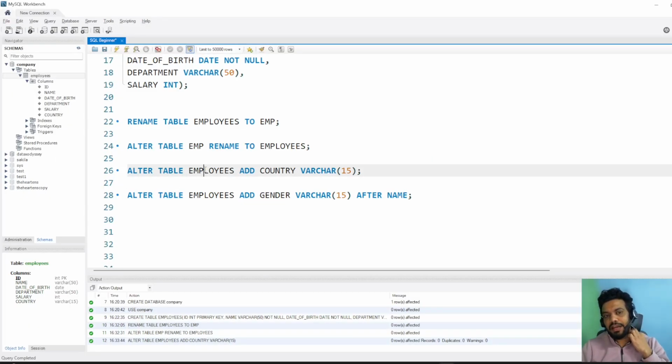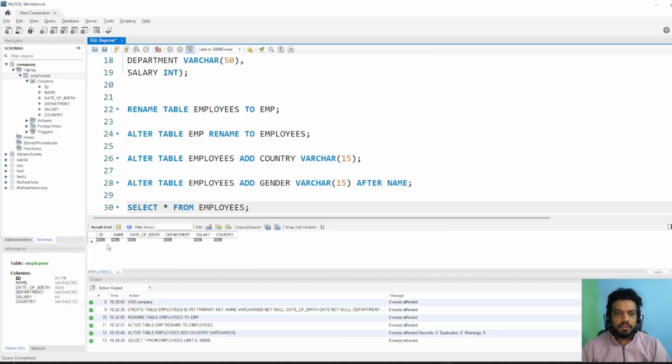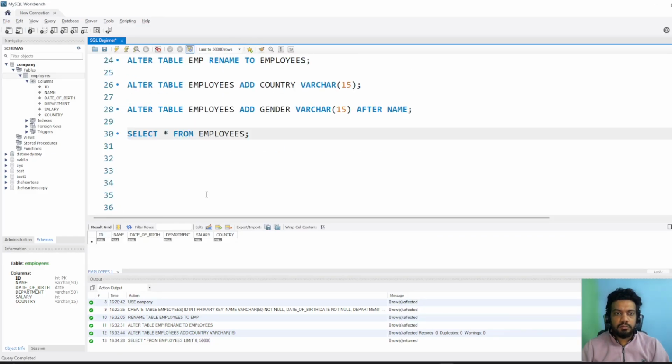So earlier we added the column and it was added at the last. But what if I want to add a column after name? Let me first show you the command: select star from employees. Let me run this. So now you can see these are the columns in our table: ID, name. And I want to add gender after name. So this is how we will do it.